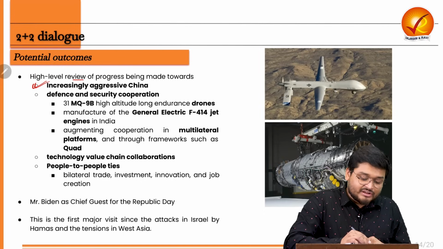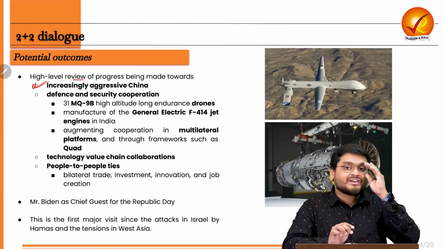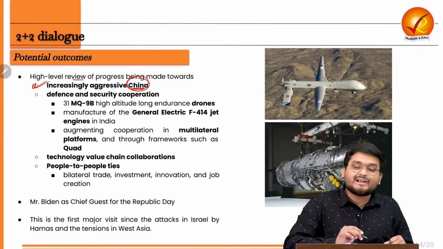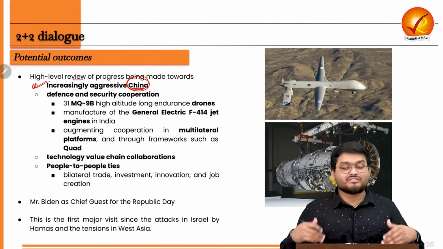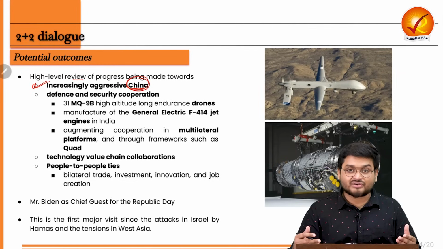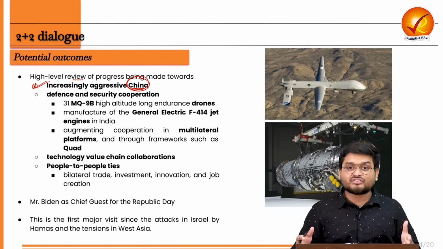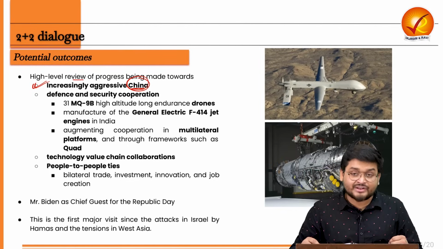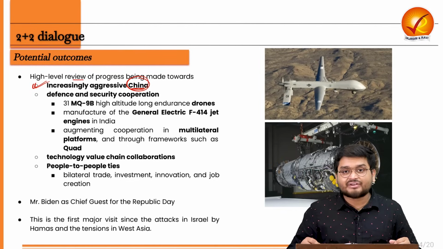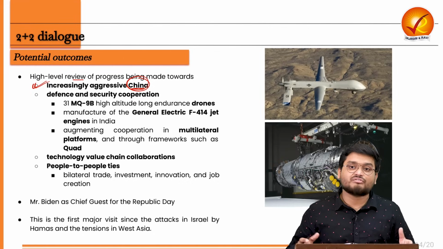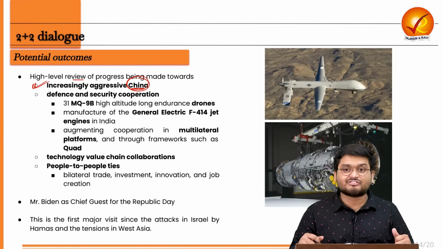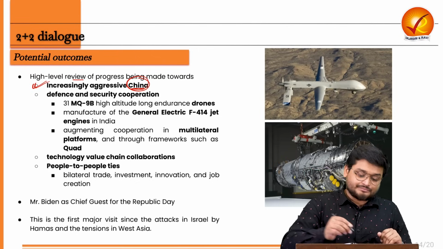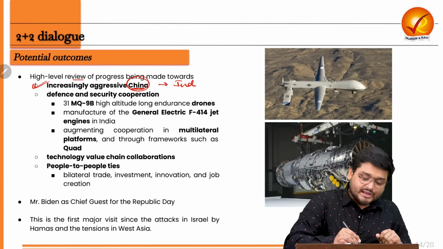The very first is addressing the issue of an increasingly aggressive China. See, China is right now being very aggressive with its neighbors, with its trade partners, right? And it is trying to be a very assertive force and directly combat the US. So the US is very concerned, and India is also very concerned because of the various activities of China in its neighborhood. So both of them are trying to combat China,